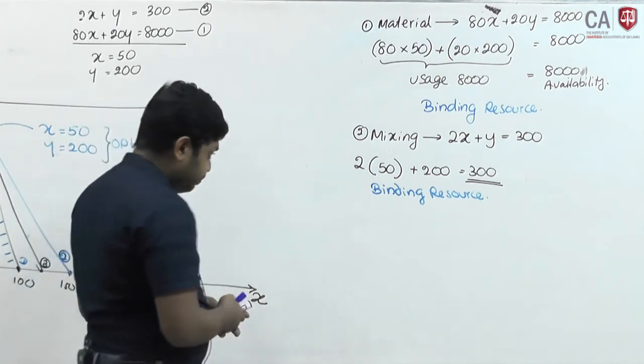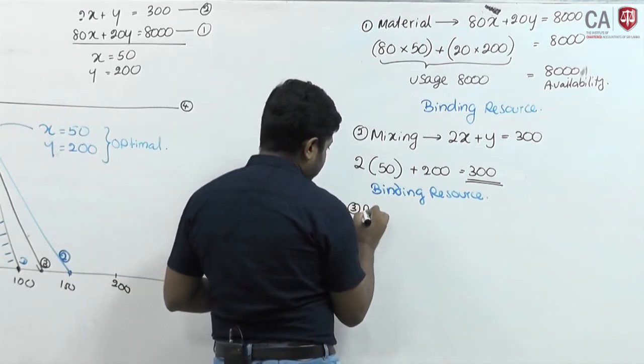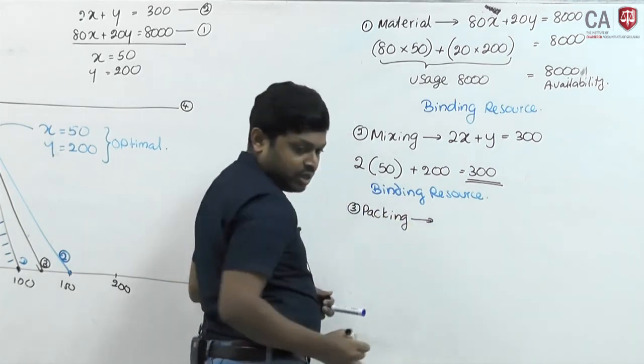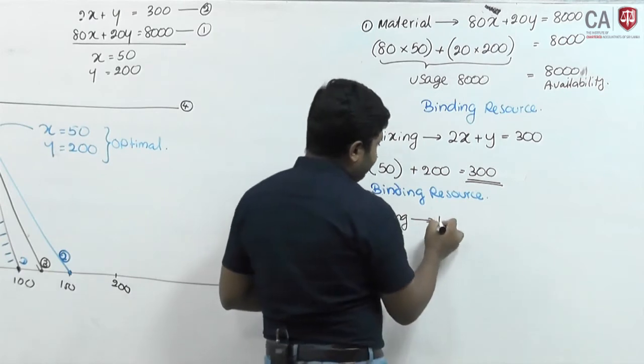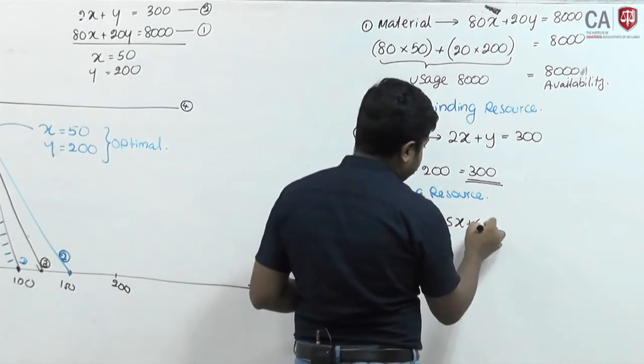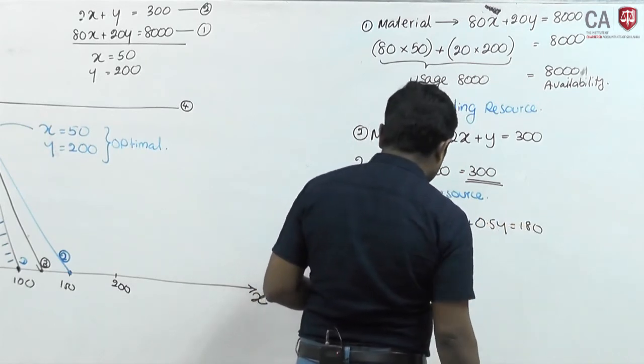Okay. Then next one, packing plant. Equation was 1.5x plus 0.5y equal to 180.